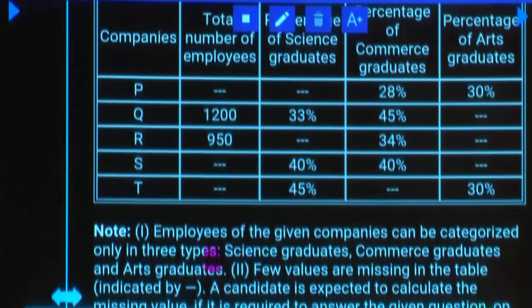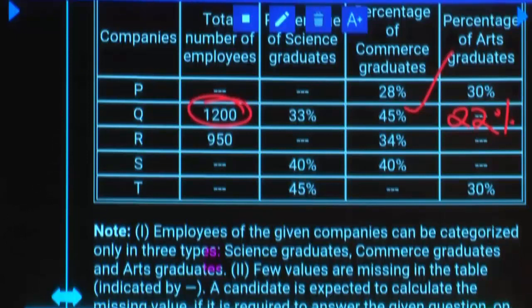1200, right? And you are asked to calculate difference of commerce and arts. Okay. So for science and commerce together 78% is there. Remaining 22% will be in arts group. Correct? Now difference of 45% and 22%? 23%. Of which number? 23 is prime number.